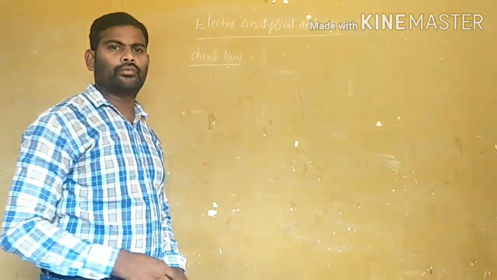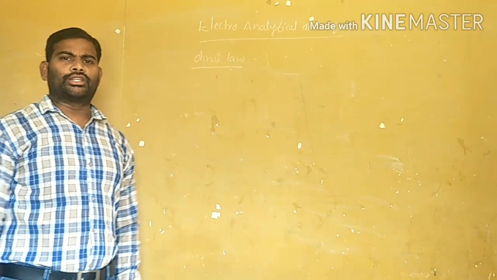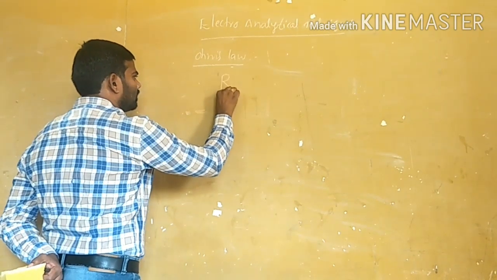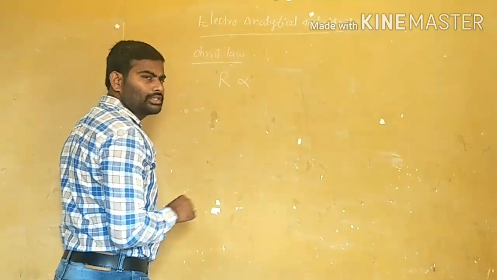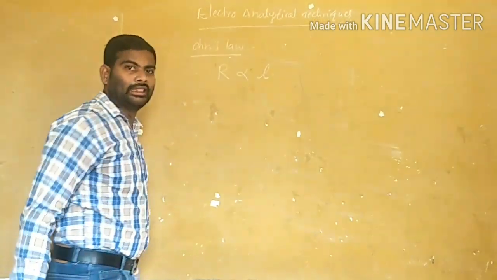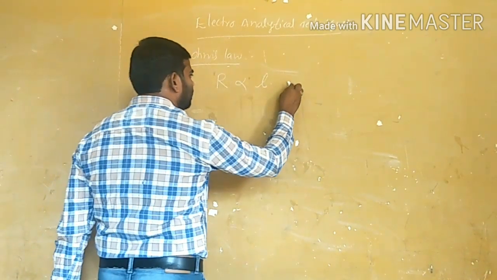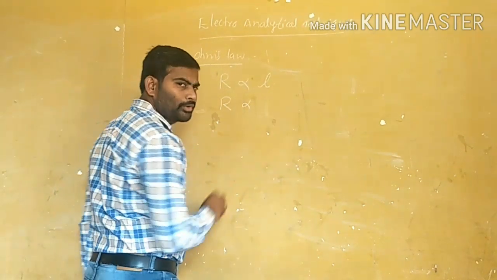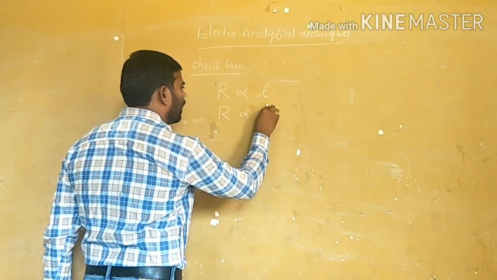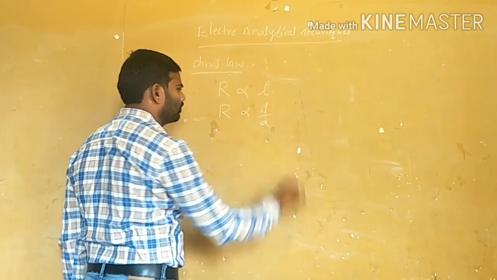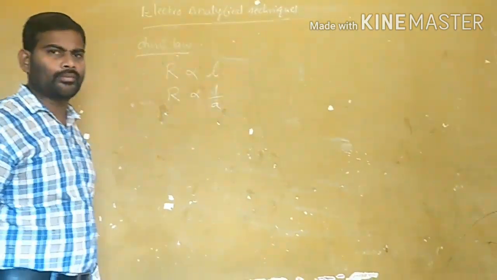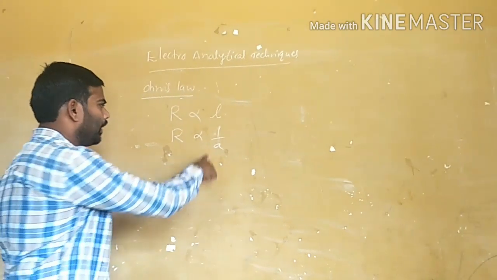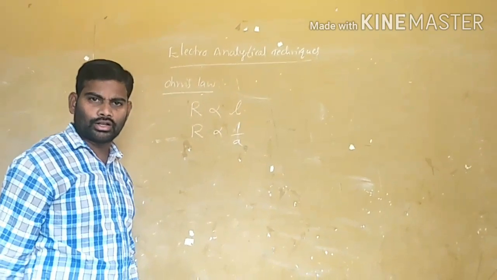What is Ohm's law? The resistance of a conductor is directly proportional to its length and inversely proportional to its area of cross section.